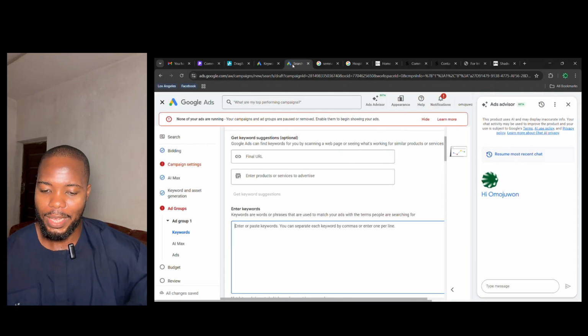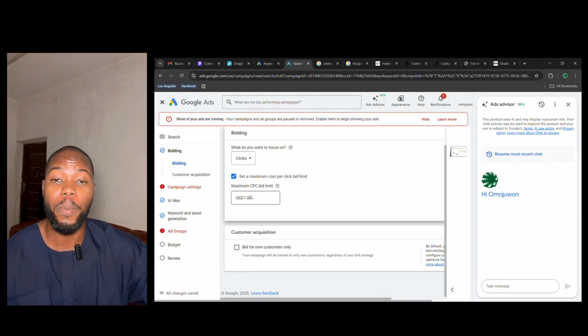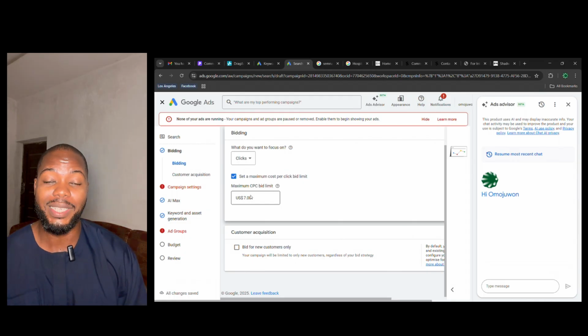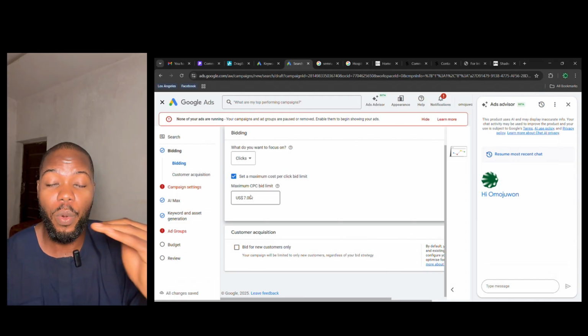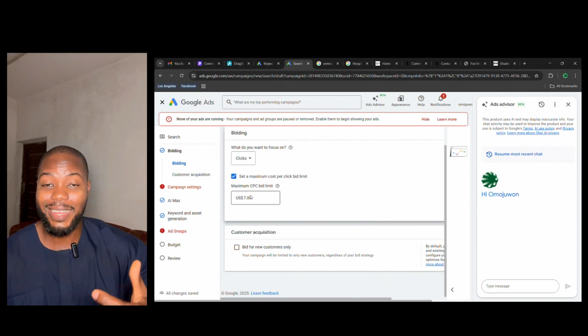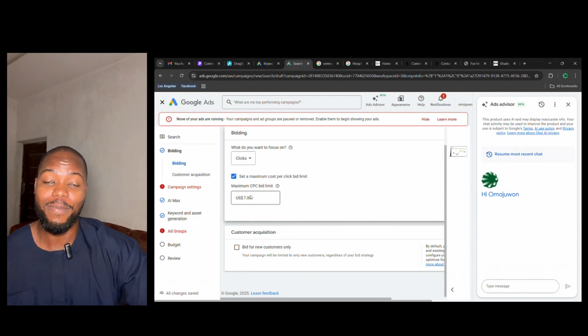This is the ad campaign here. If I go to the bidding section, I can input how much I'm willing to pay for a specific keyword. What I'm telling Google Ads is that no matter what happens, this is the max amount I'm willing to pay. When it exceeds this, don't show my ads. Because if you don't set this right in your campaign, you could pay so much more for a single click, and it could get expensive.